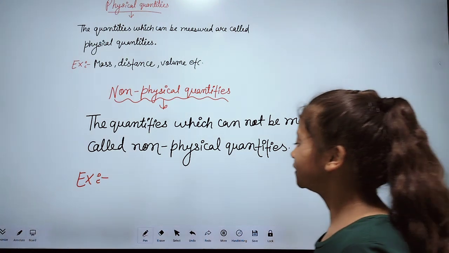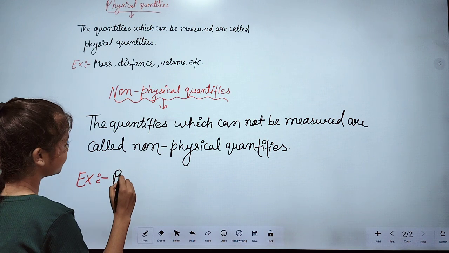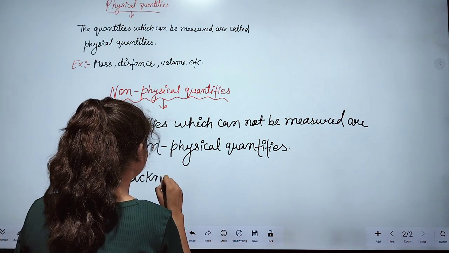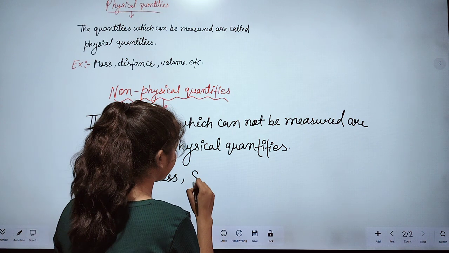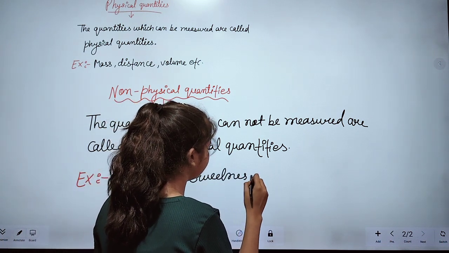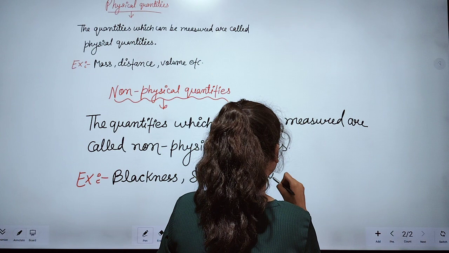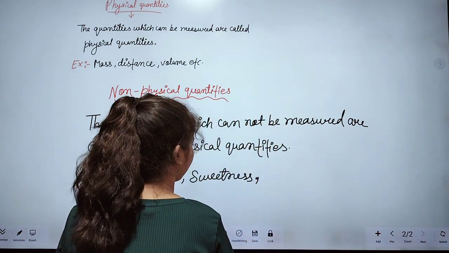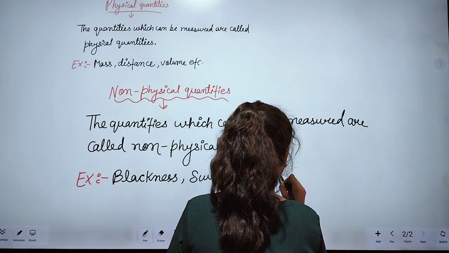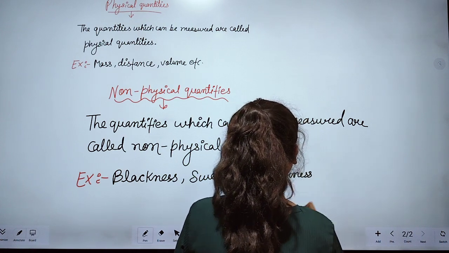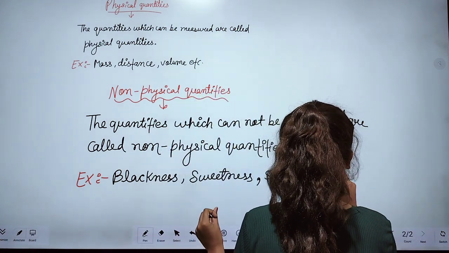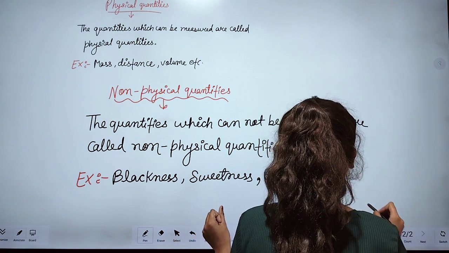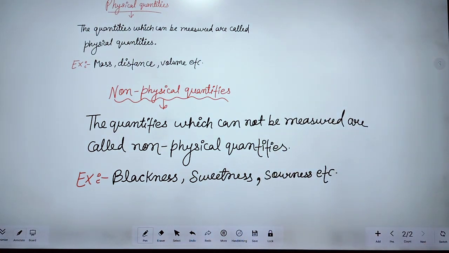So that's why these are the example of non-physical quantity, that is blackness, sweetness, sourness, etc. So these are the example of non-physical quantity. I hope you understand this video.